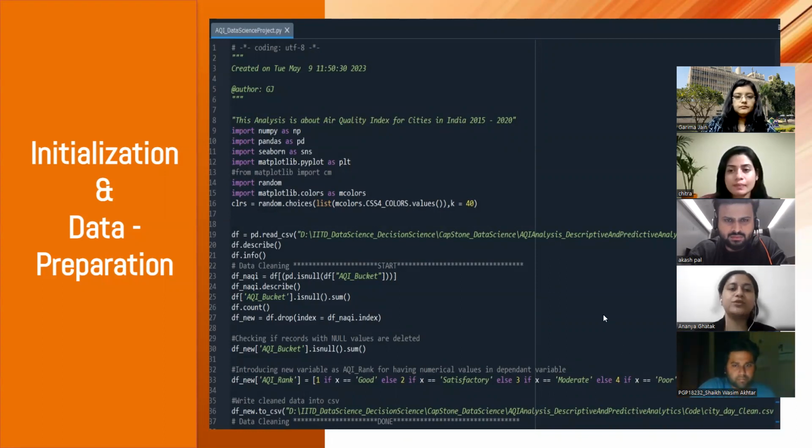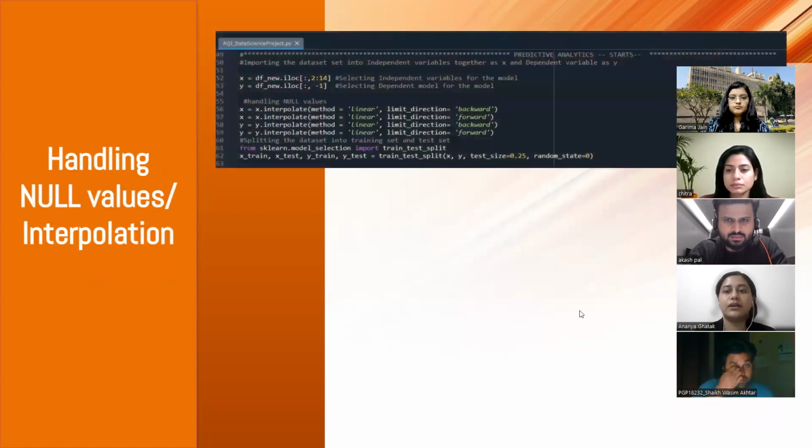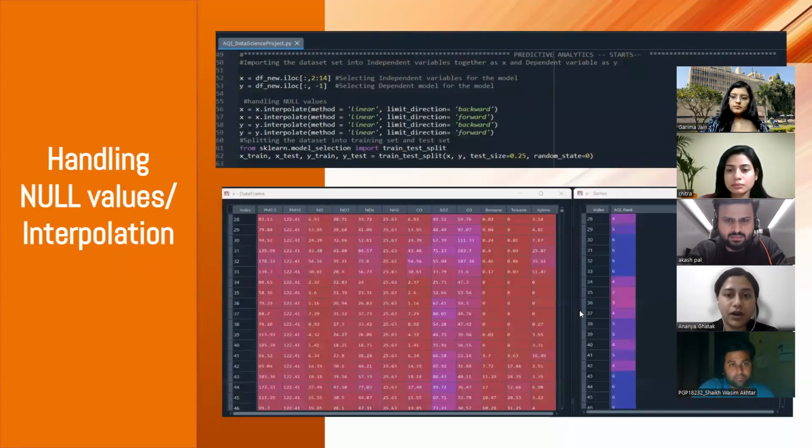Thank you, Chitra. So for predictive modeling using Python, we have used some algorithms which we will be showcasing in the following slides. We have used various algorithms to do a comparative analysis to understand which algorithm is the best fit for our model.